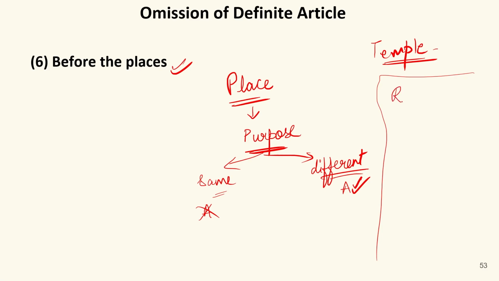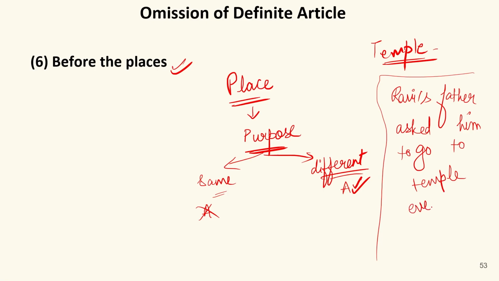Now, if I say Ravi's father asked him to go to temple every day. Now, this is the sentence. Of course, if Ravi's father is asking him to go to temple every day, it means that he is asking him to go to temple only for worship, only for worshipping. So, we need not write any article before it just because temple has been used for the same purpose for which it has been built.